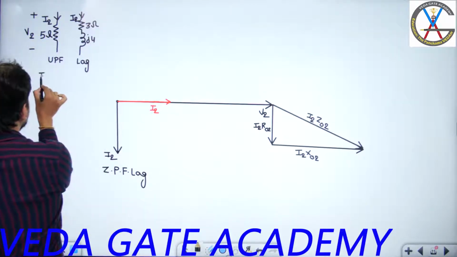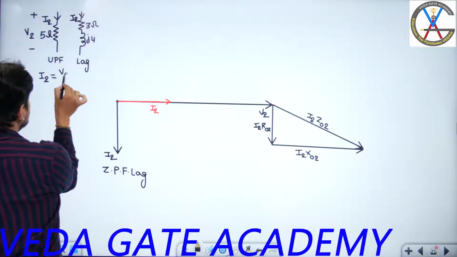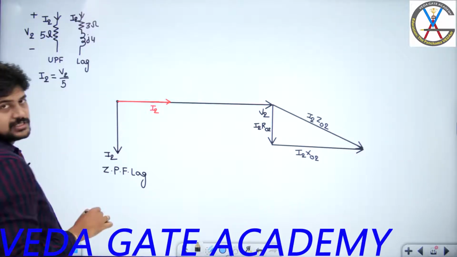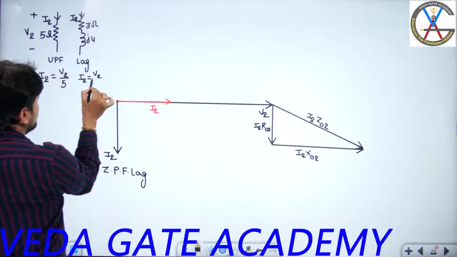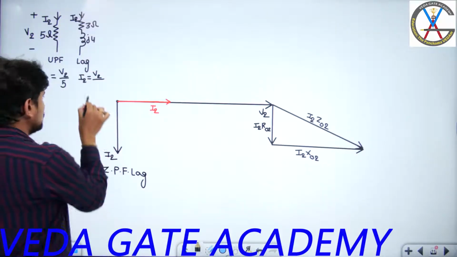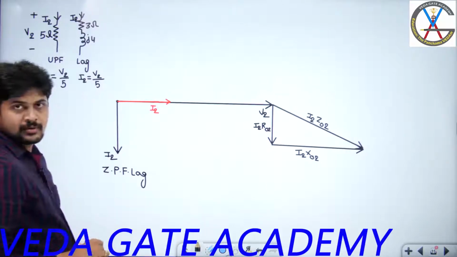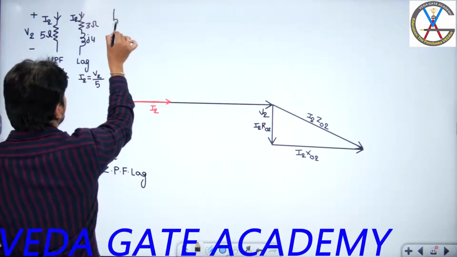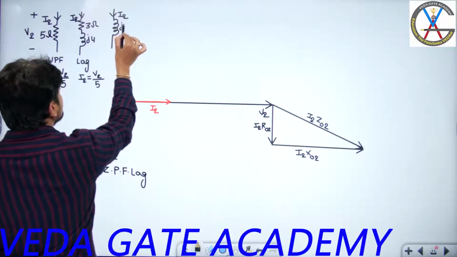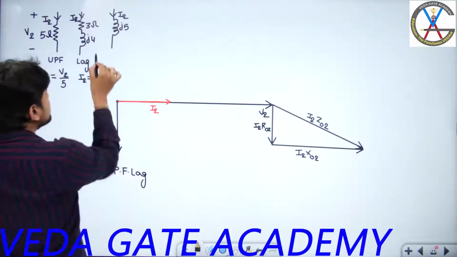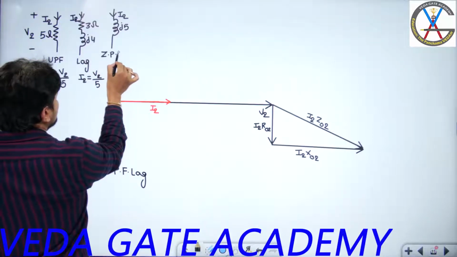Because here what is the magnitude of current I2? Magnitude of voltage V2 divided by 5. Similarly here also, in the lagging load, you are going to get V2 divided by square root of 3 square plus 4 square. You are going to get 5 only. Right? For suppose if I am taking a pure inductive load, so in order to maintain the load current as constant, the magnitude should be j5. But what kind of load is it? It is zero power factor lagging.